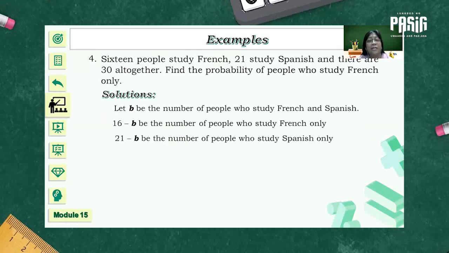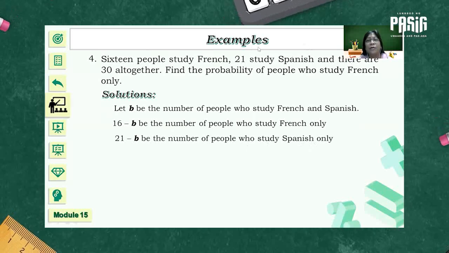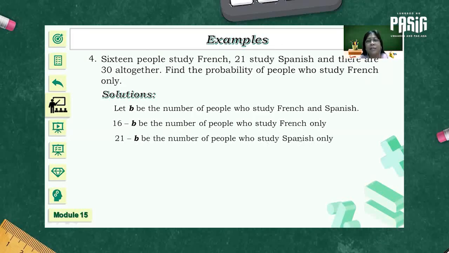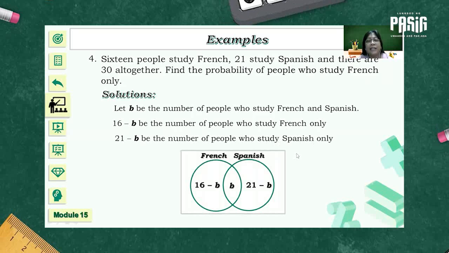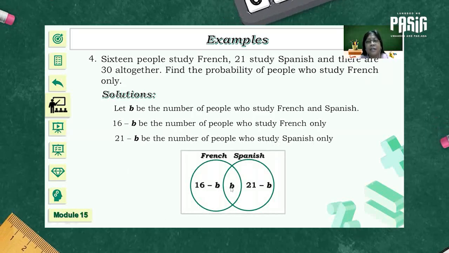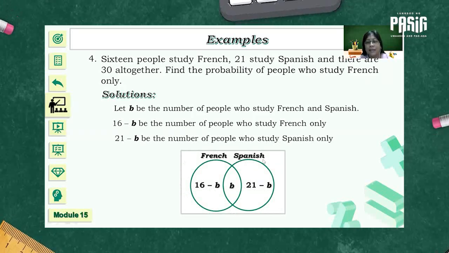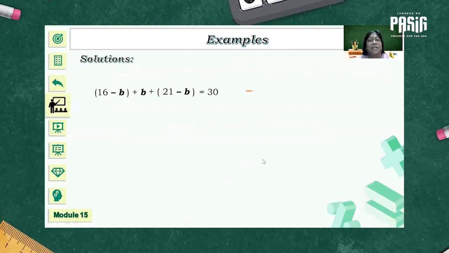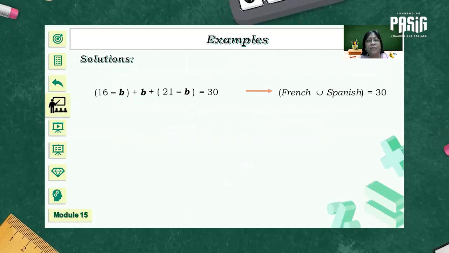Therefore, 21 minus B be the number of people who study Spanish only. There are 21 people who study Spanish. Subtracting the common element will give us the number of people who study Spanish only. Looking at the Venn diagram, we can clearly see that 16 minus B plus B plus 21 minus B will have the whole set, and therefore, we're going to make use of this equation. 16 minus B plus 21 minus B is equal to 30.